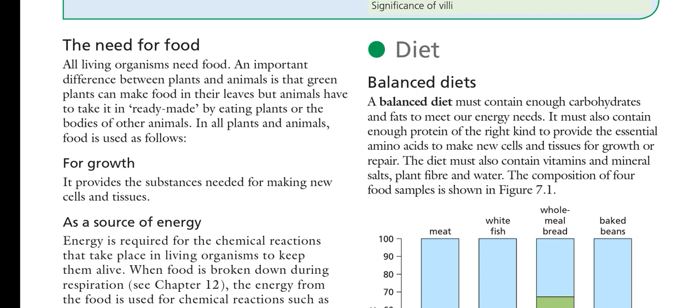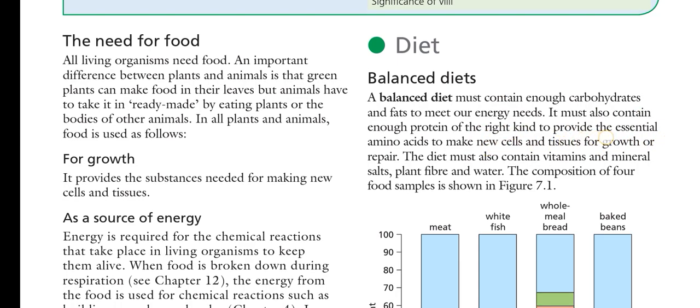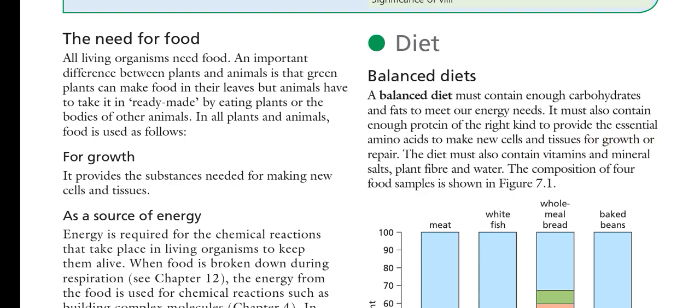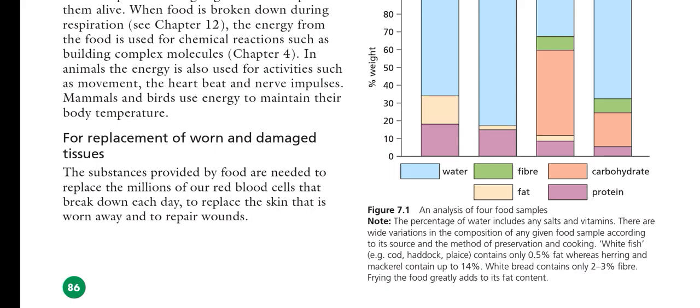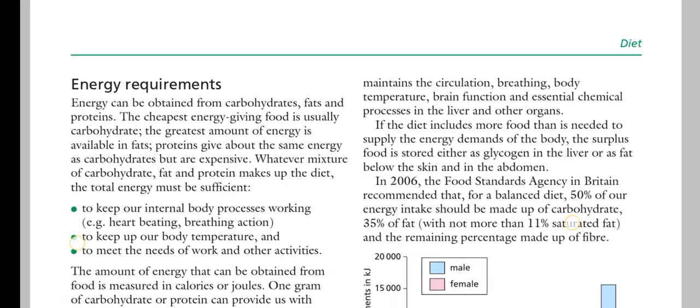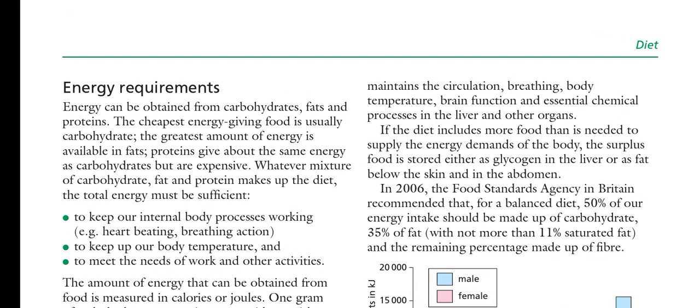Although they are required in trace amounts, they are very necessary for plants and animals to grow, to live, to feel energetic. It must also contain enough protein of the right kind to provide the essential amino acids to make new cells and tissues for growth or repair. The diet must also contain vitamins and mineral salts, plant fibers, and water. So this is the food that contains all the necessary components.